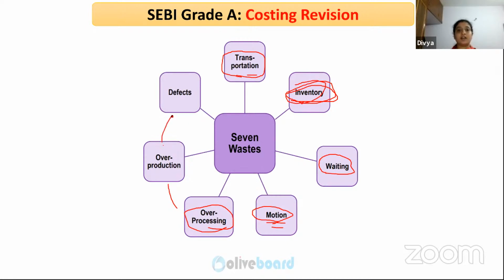And then defects. When you are producing it for the first time, make sure you are producing it right. Because again, if defects go to the customer, that involves cost. It is a waste of time. The customer will not believe you the next time. And it also involves the cost of rework. So avoid these wastes.